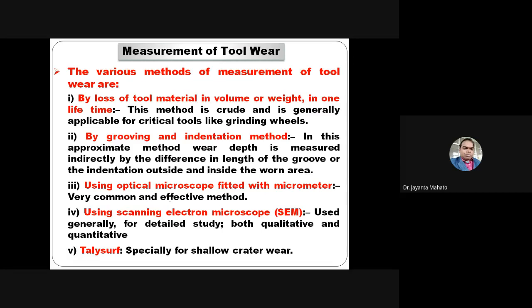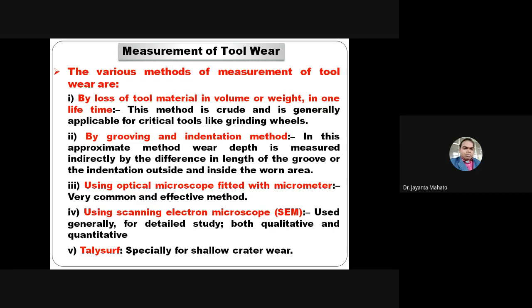This method is crude and is generally applicable for critical tools like grinding wheels. A grinding wheel is a very critical type of cutting tool, and in the grinding wheel, abrasive particles are used.